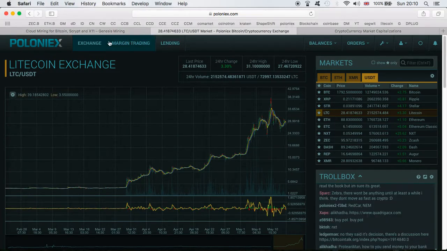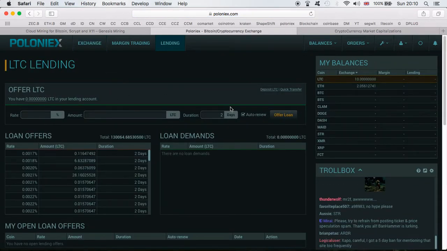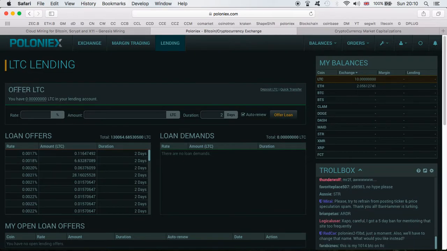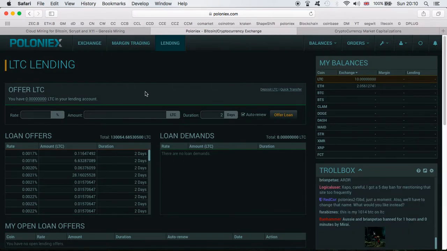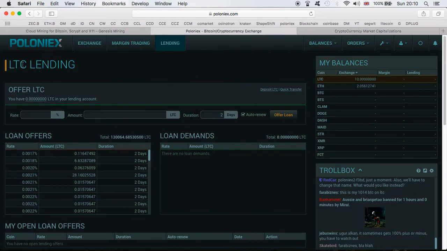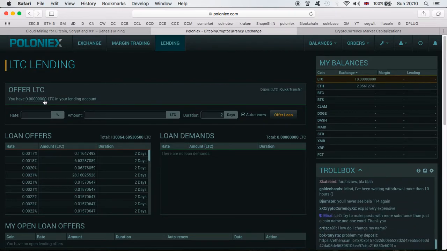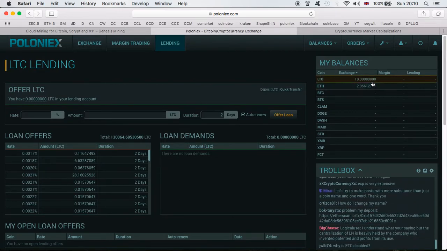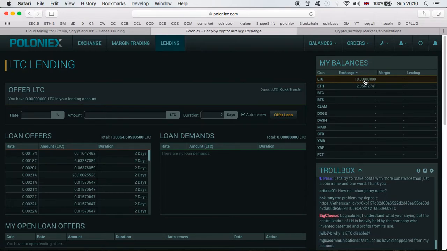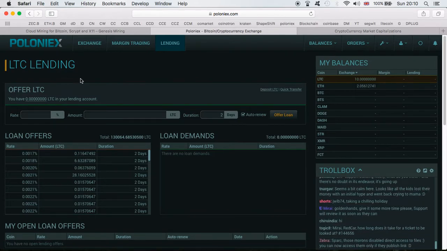So if you are on Poloniex, guys, all you gotta do is click on lending, and here you can see a couple of things, guys. The first thing is what you're offering in. So one thing I'll quickly explain to you: currently I'm on the Litecoin. However, as you can see, it says I have 0, and the reason it says 0 is because I actually haven't transferred. I do have in my balance 10 Litecoins. However, in order to be able to lend them, I need to transfer them into the lending section.